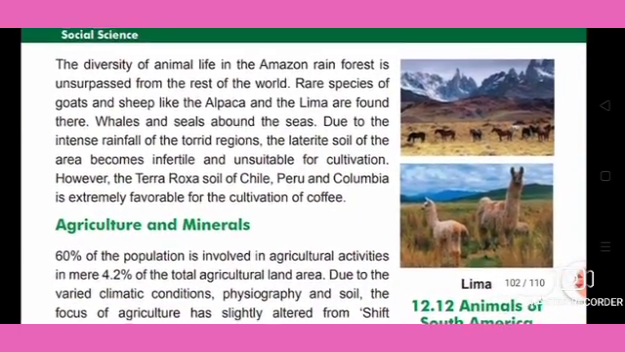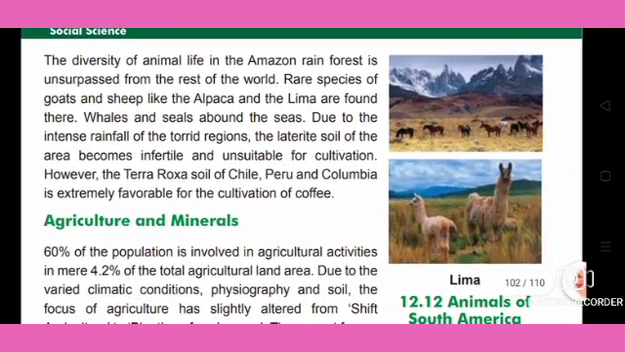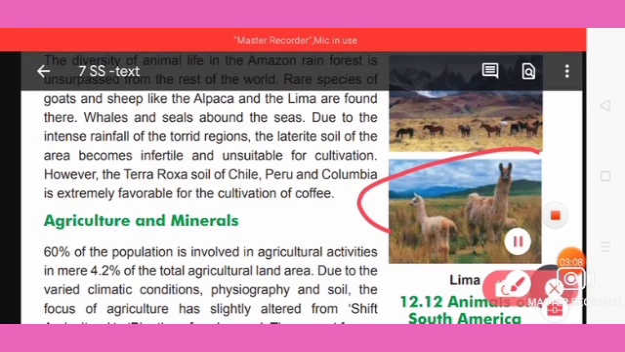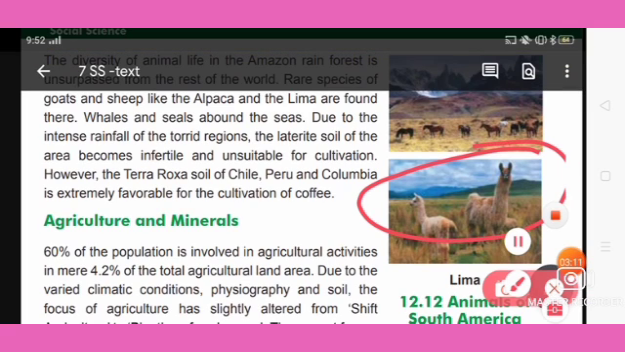Next we will see that the diversity of animal life in the Amazon rainforest is unsurpassed in the rest of the world. Rare species of goats and sheep like the alpaca and the llama are found here. In the picture you can see some of these varieties of goats and sheep.